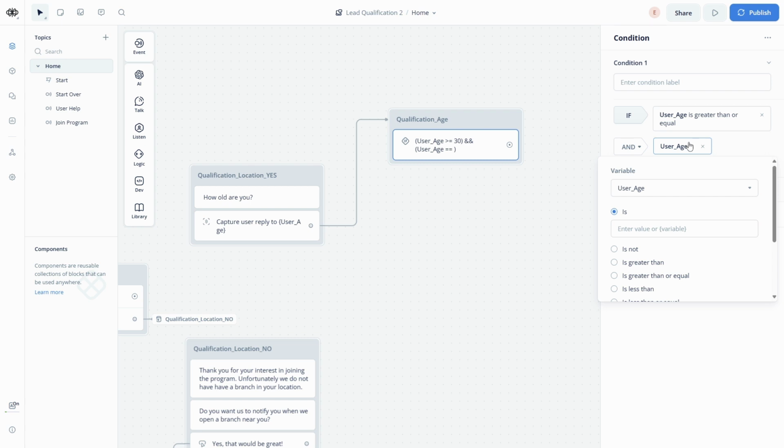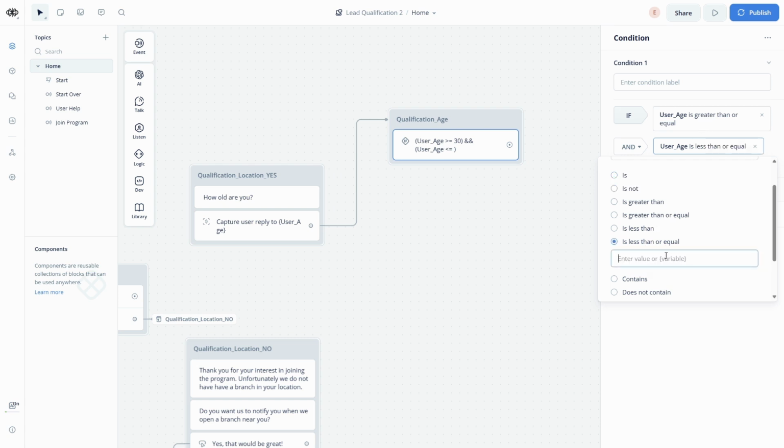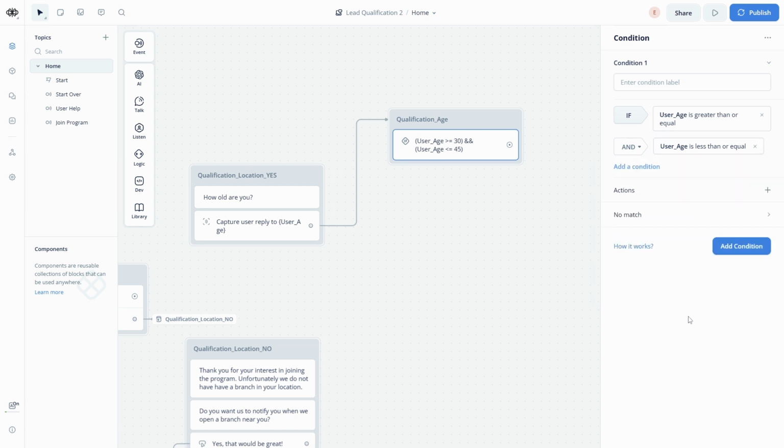The second condition, the chain condition, is just so we can add an artificial cap to the age. So it's greater than or equal to 30 and less than or equal to, let's say, 45 will be our max. So let's just call this underscore qualified.